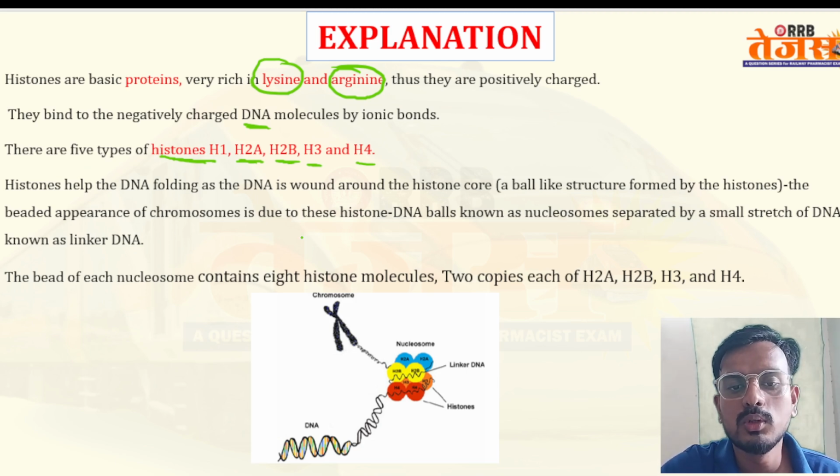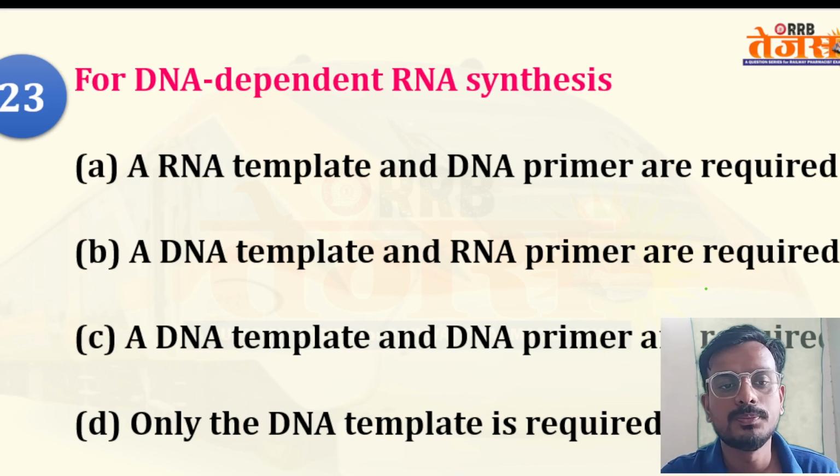The beaded appearance of the chromosome is due to these histone-DNA units known as nucleosomes, separated by a small stretch of DNA known as linker DNA. The bead of each molecule contains 8 histone molecules, 2 copies each of H2A, H2B, H3, and H4.